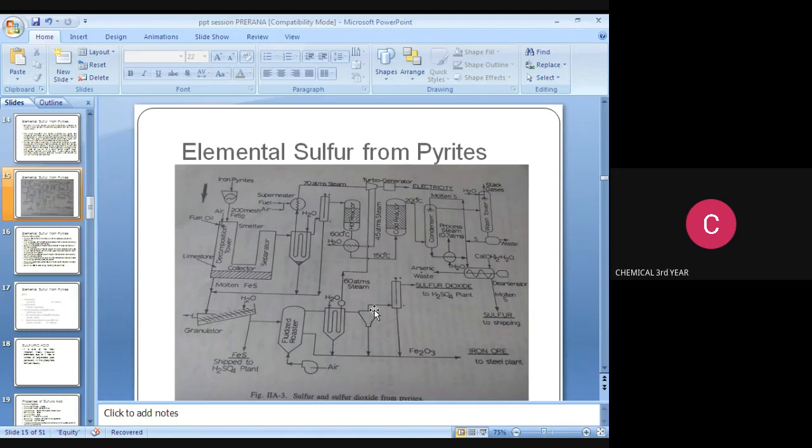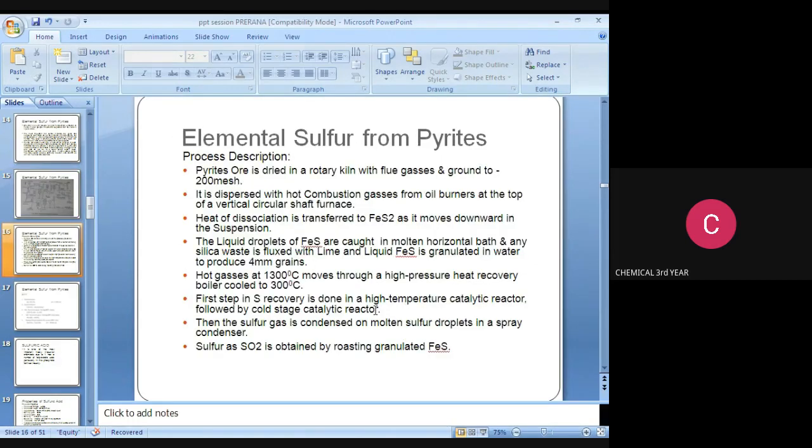The H2S is converted into sulfur, and then the condenser is used to cool that sulfur, and we remove the arsenic waste using calcium hydroxide plus water in the dearsenizer and recover molten sulfur.